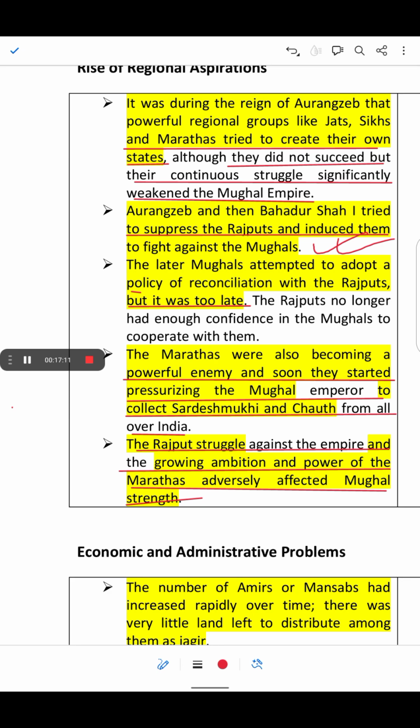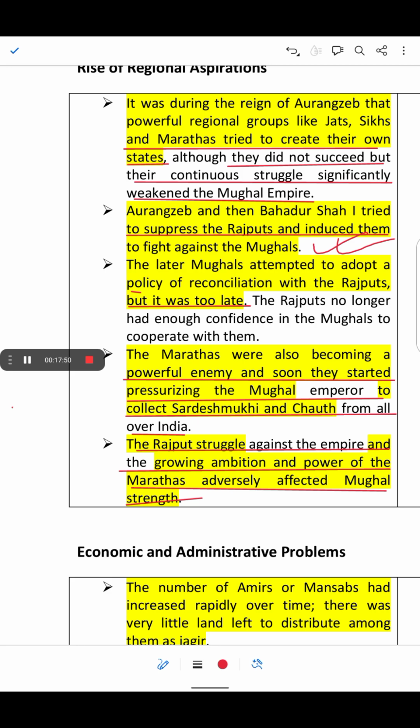These continuous clashes between the Marathas and the Mughals weakened the military strength and the resources of the Mughals, and thus the empire declined. Also, earlier the Mughals had good relations with the Rajputs, but the Rajputs also became rebellious and began to fight against the Mughal Empire for their independence. So this is all about the rise of regional aspirations.